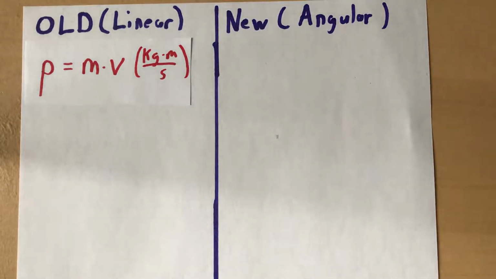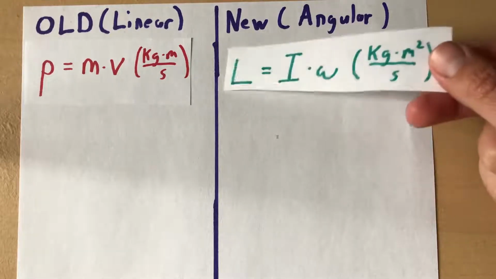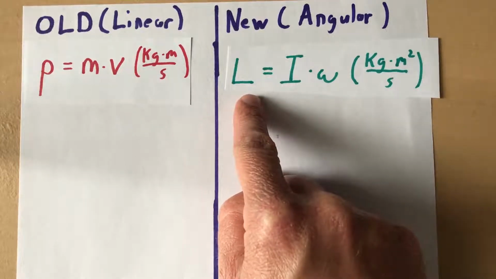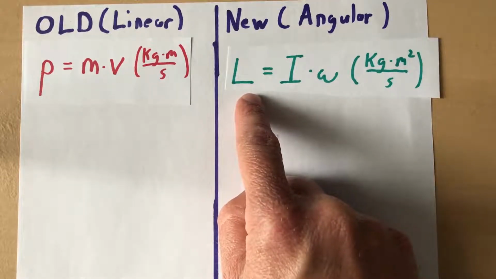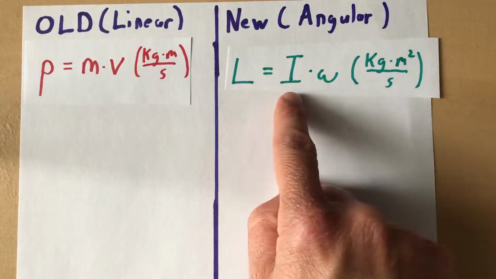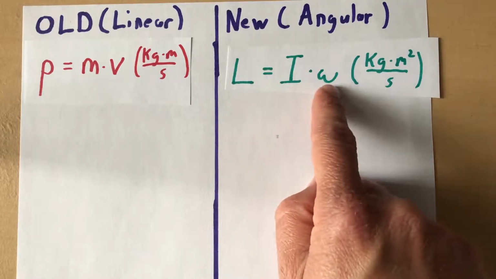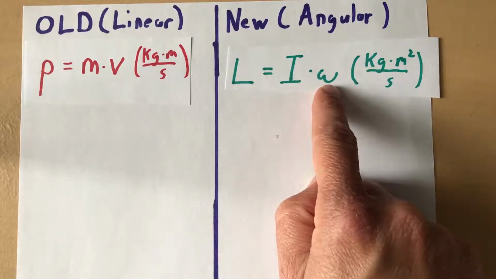We've never given that a special name in physics. So you can probably guess what it looks like for angular momentum. Angular momentum, which is symbolized by capital L, think of it as for angular. The mass gets replaced, as it always does, with rotational inertia, and the linear velocity gets replaced, as it always does, with angular velocity.